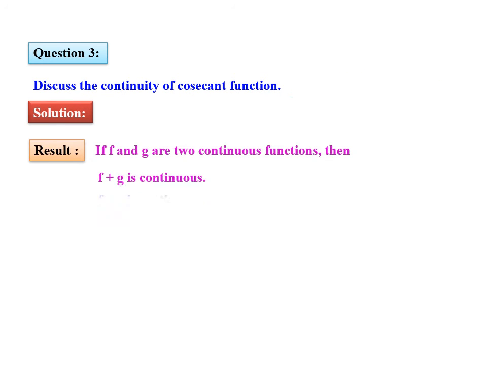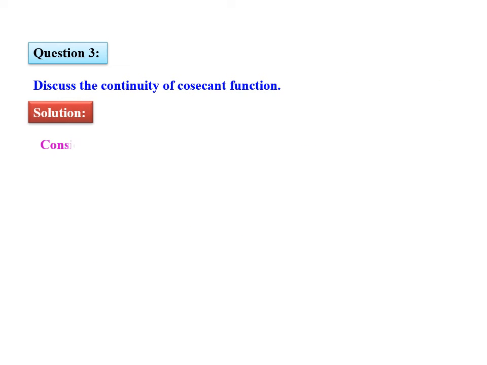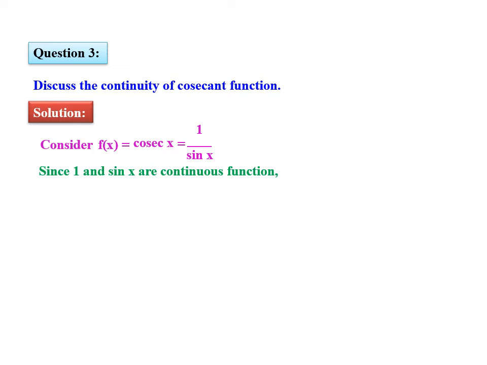Next function, cosecant function. Similarly, as we proved for sec x, we are applying the same concept to show cosec is also continuous. So cosec x can be written as 1 upon sin x. Since 1 and sin x are continuous functions, the ratio 1 upon sin x is also continuous except when sin x is equal to 0. And we know that sin x is equal to 0 at integral multiples of pi.